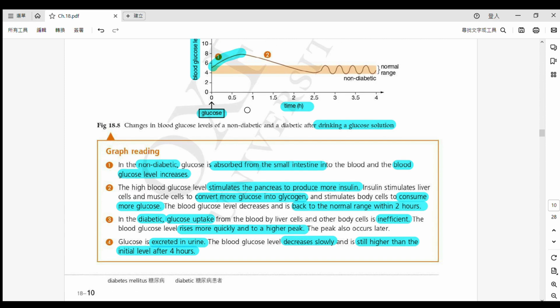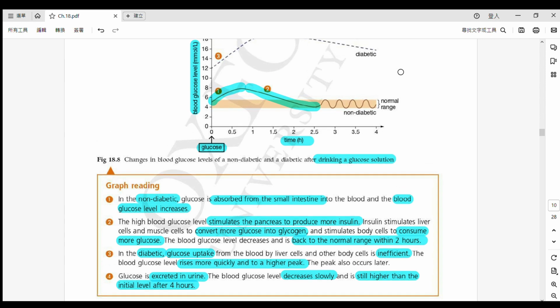Okay? 好啦, 然之後嘞喎 the receptors. Again, receptors 就會 stimulate 咗呢個 pancreas 啦. So the pancreas will produce more insulin. Insulin, what is the effect? 佢會做啲乜嘢㗎? Two things. One of them 就係 convert more glucose into glycogen as storage 咯, 作為一個儲備啦. 然後今次就會有 liver cell 同 muscle cell 啦. And another one 就係 stimulate 呢個 body cell to consume more glucose for respiration. Okay, these two are the effects. 兩個影響啦. 然之後啦 therefore, the blood glucose level is gradually decreasing. 就慢慢去跌翻落去啦 and get back to the normal level.